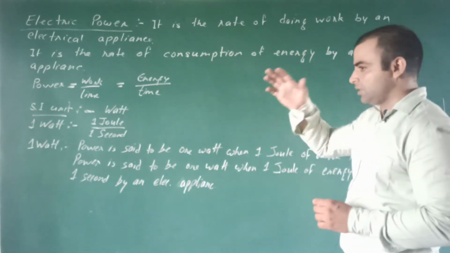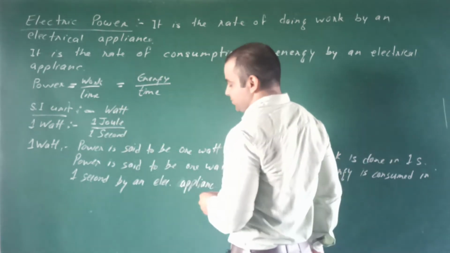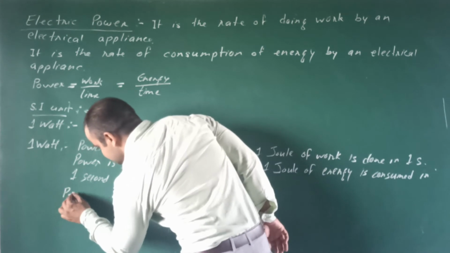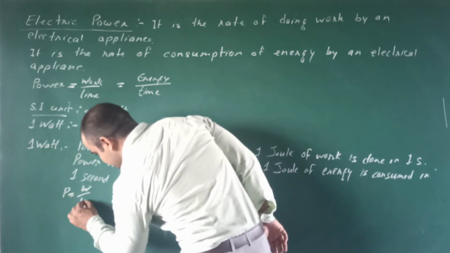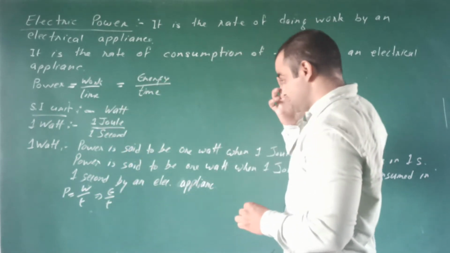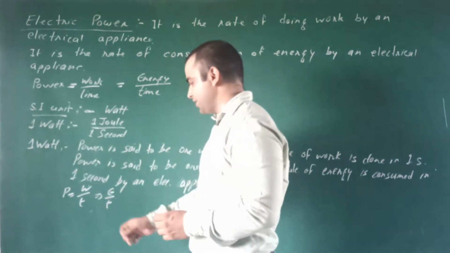Here is another formula for work per unit time, or say power. Power is work by time or energy by time, and in Joule's heating effect we found the energy.